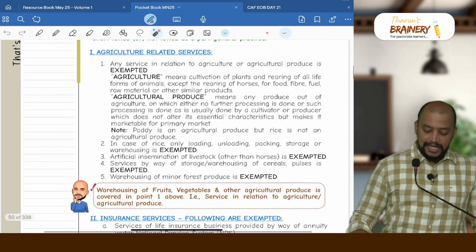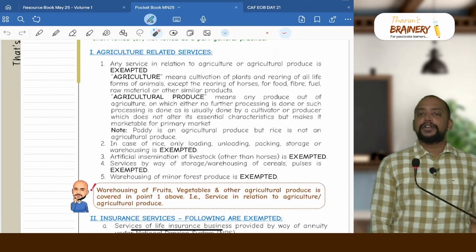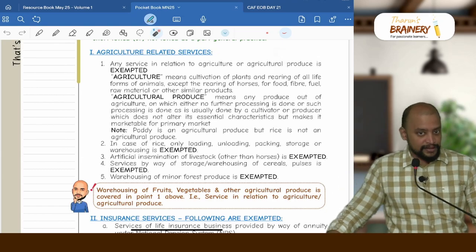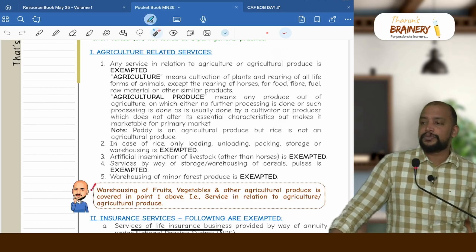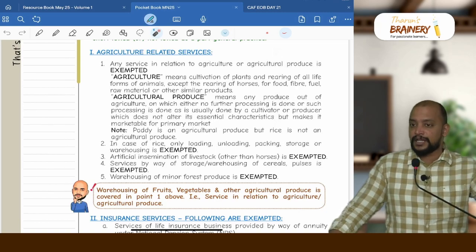Then next we have the first one, agriculture related services. In this, the first point you need to remember is any service in relation to agriculture or agricultural produce is exempted, and agriculture refers to cultivation of plants and rearing of all life forms of animals except horses. For what purpose? For food, fiber, fuel, raw material, or any other similar products.